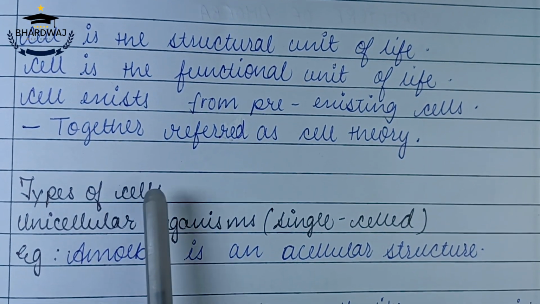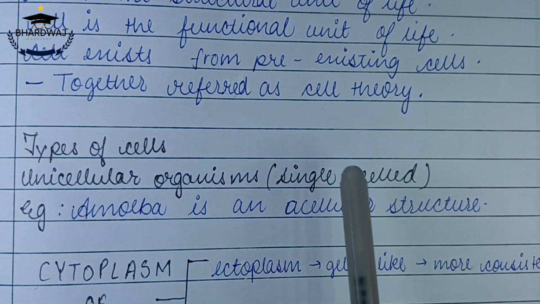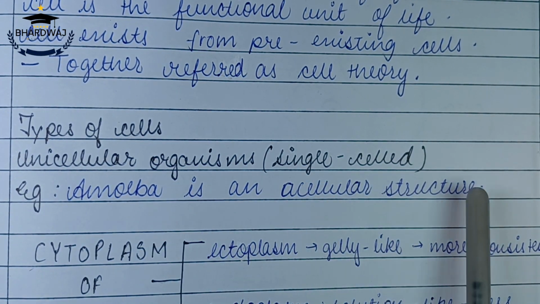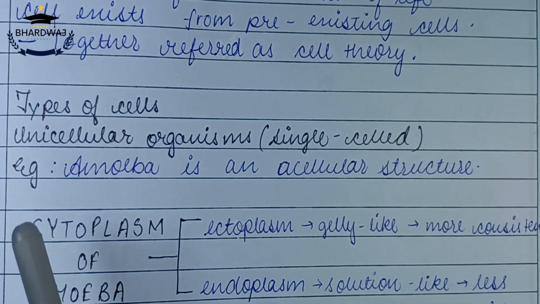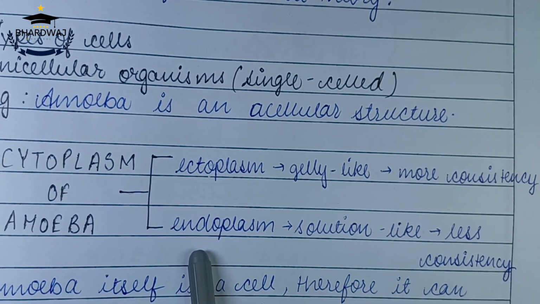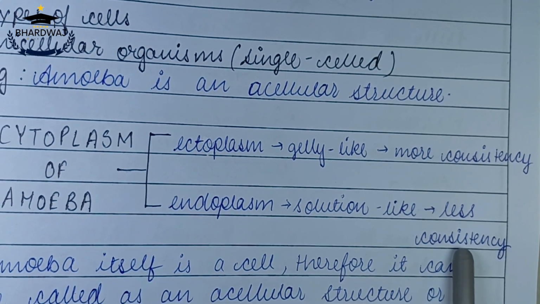Now, types of cell. Unicellular organisms means the organisms which have only one cell. Example, amoeba. Amoeba is an acellular structure. The cytoplasm of amoeba contains ectoplasm, which is jelly-like and has more consistency, and it also contains endoplasm, which is solution-like and has less consistency.